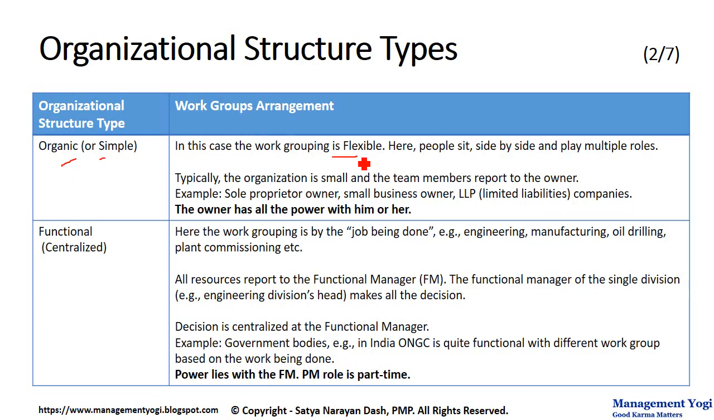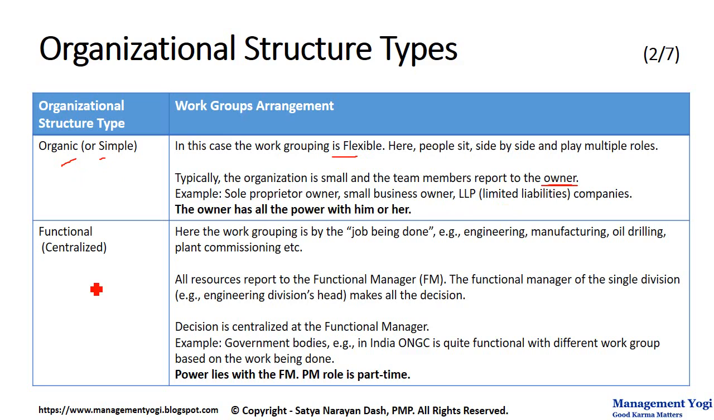Typically, in such an organization, the organization size is small and the team members report to the owner of the organization. Examples of organic structures are sole proprietary owner, where only one owner exists, or small business owner, or LLP companies, that is limited liability companies. Here the owner has all the power.